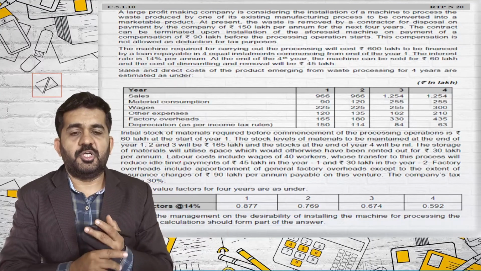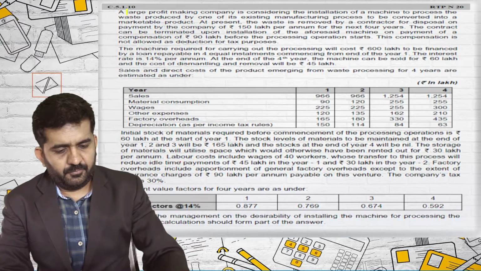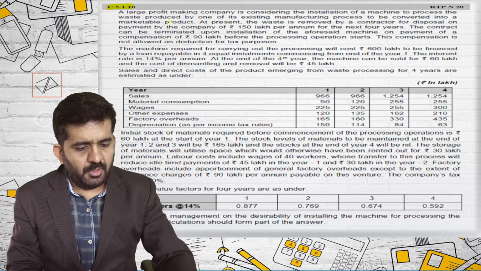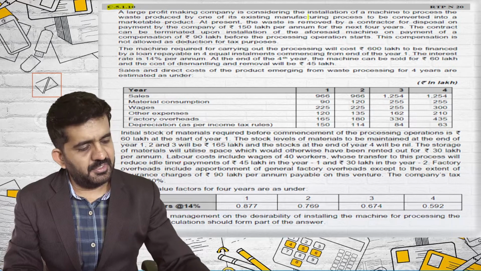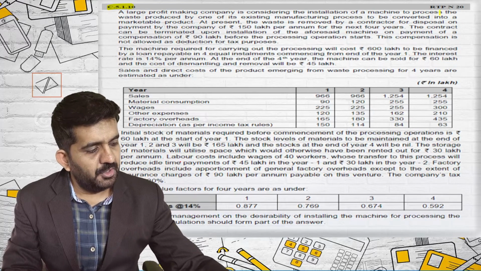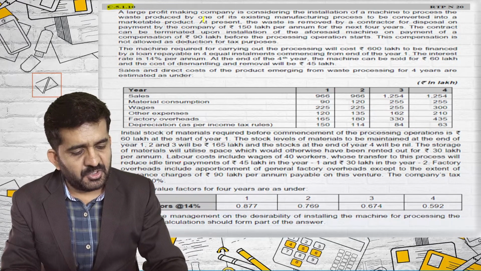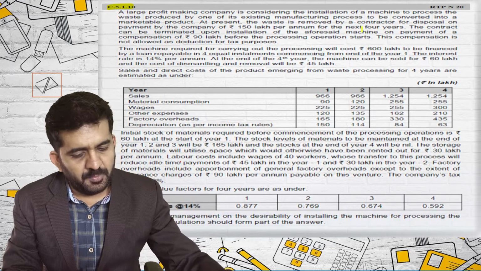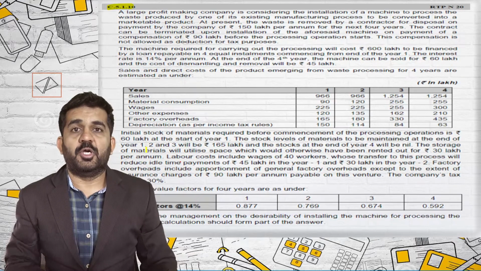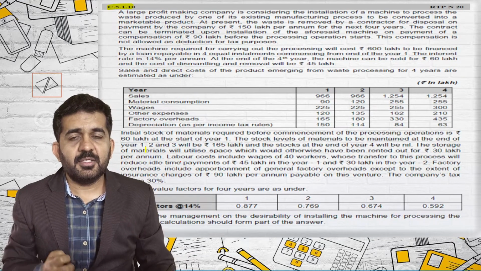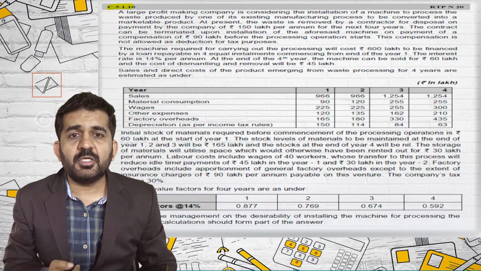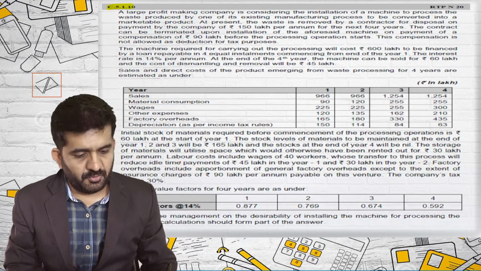Let us solve question number C 5.1.10. Good question, big question. A large profit making company is considering the installation of a machine to process the waste produced by one of its existing manufacturing process to be converted into marketable product. So right now they want to convert their waste into marketable product and they will be purchasing a machine for the same.